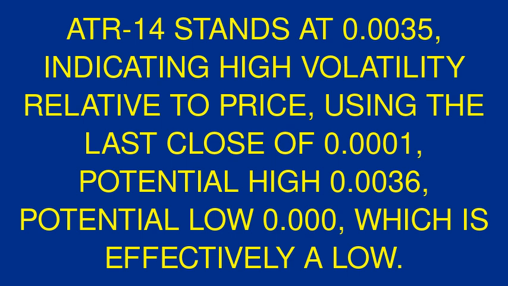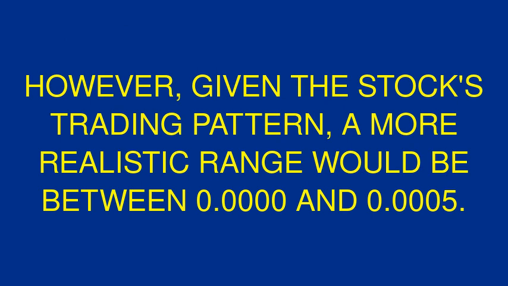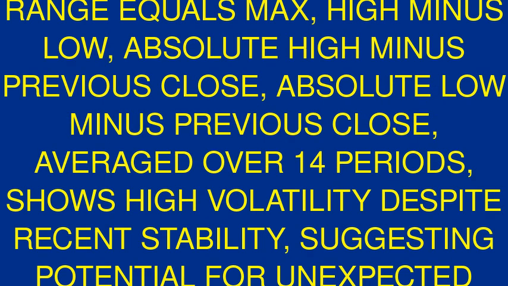Using the last close of 0.0001, potential high 0.0036, potential low 0.000, which is effectively a low. However, given the stock's trading pattern, a more realistic range would be between 0.0000 and 0.0005. The ATR calculation, true range equals max of high minus low, absolute high minus previous close, absolute low minus previous close, averaged over 14 periods, shows high volatility despite recent stability, suggesting potential for unexpected large percentage moves.